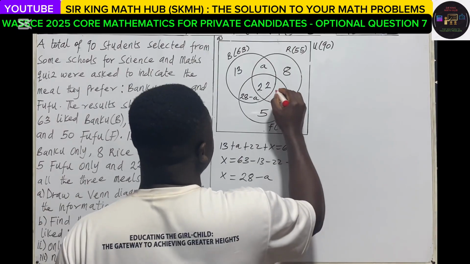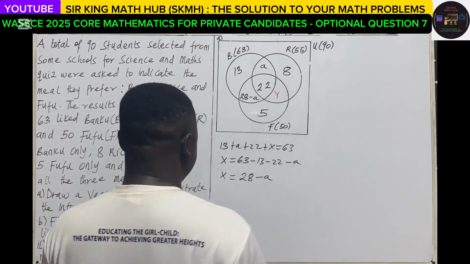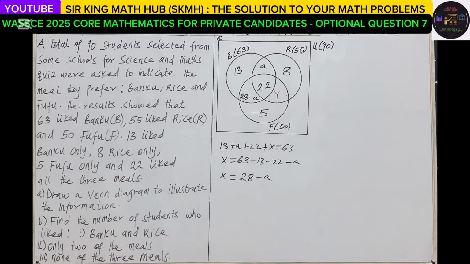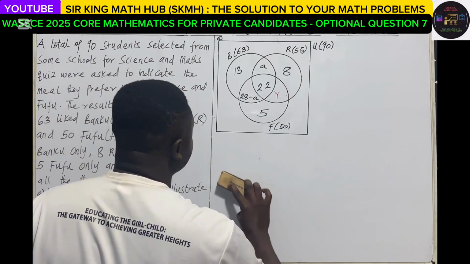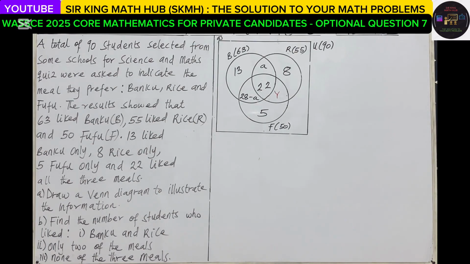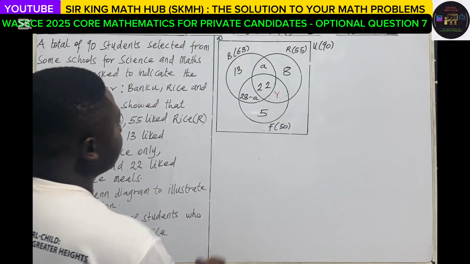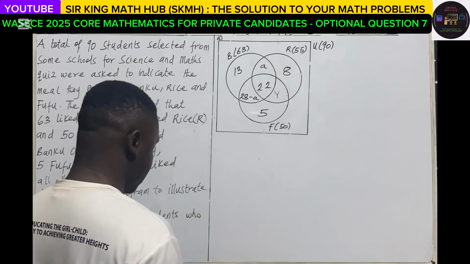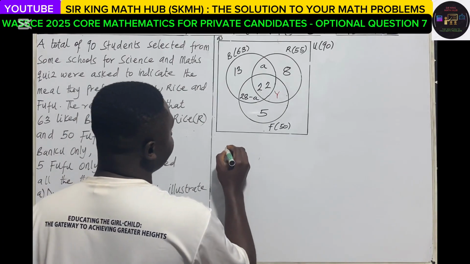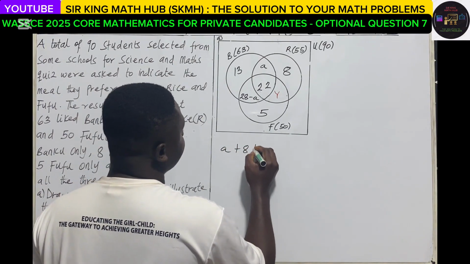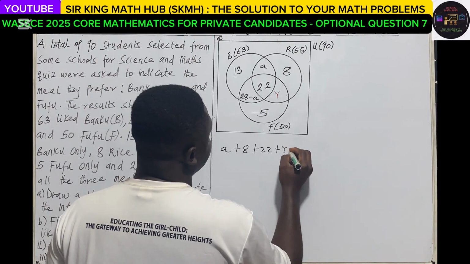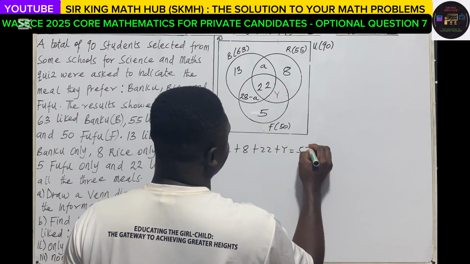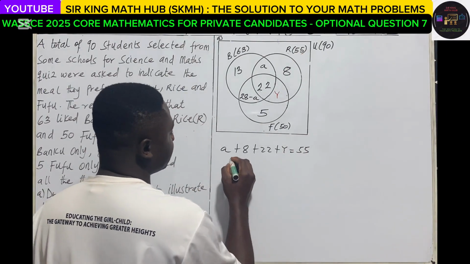I can place, let's say, Y here. And again, we know that 55 students chose rice. Inside the rice circle, there are 4 regions: 1, 2, 3, 4. When we sum up these 4 regions, that should be equal to 55. Again, let's make Y the subject.